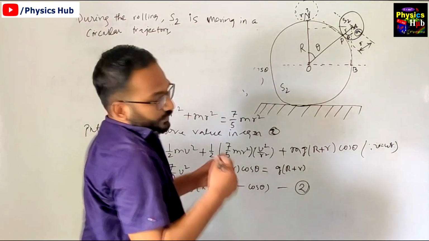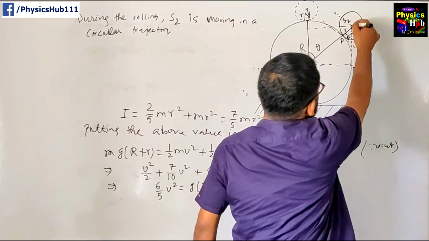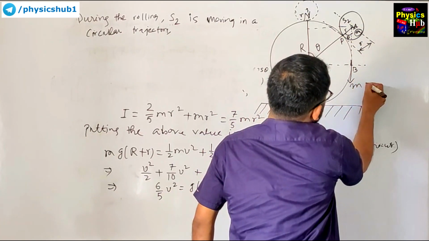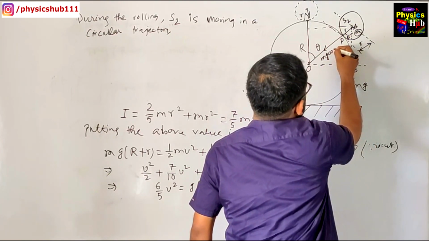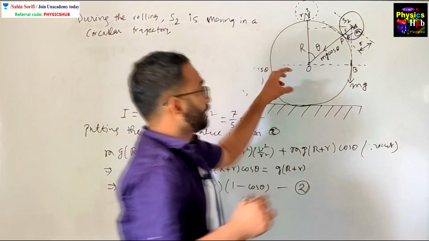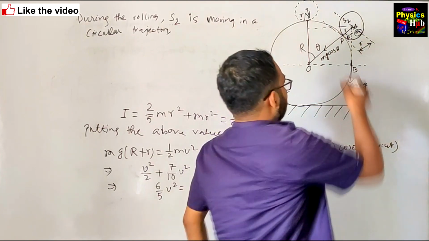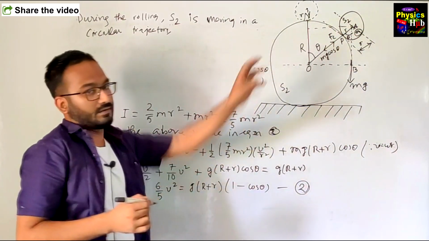So for the circular trajectory, what will be the case? If this is the mass m, mg is acting downward, and if this angle is theta, mg cos theta will be acting on this side. But when it is moving in a circular way, some centrifugal force Fc will be acting on the other side.